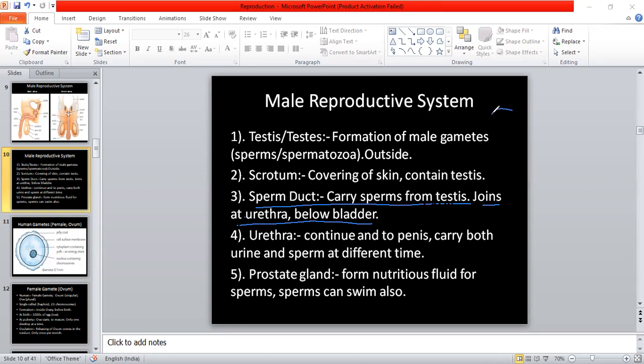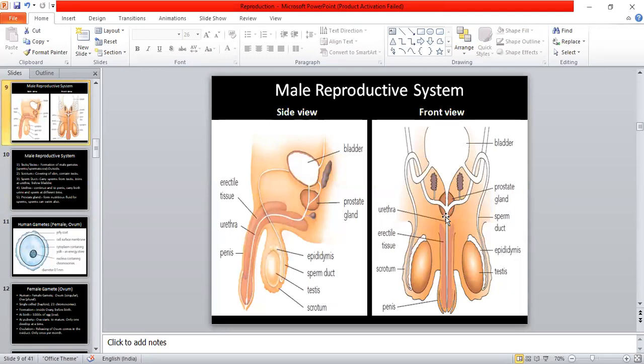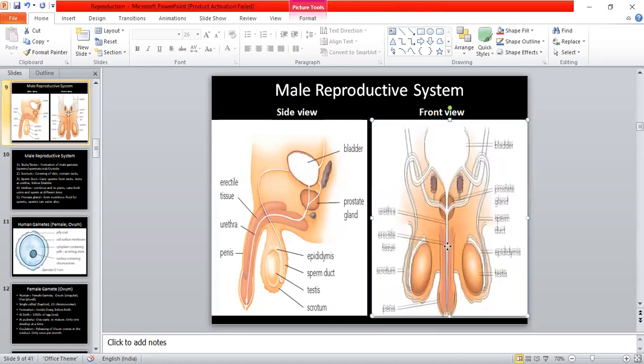So we saw that this was the bladder, in which urine collects, and sorry, it will pass and open into the... the diagram isn't coming out well here, it will continue and move towards the bladder. Okay, so the bladder will open into the urethra, and then urethra continues to the penis. As we can see in the diagram, urethra is an opening which opens into the penis. Okay, so we can see this is opening into the penis.